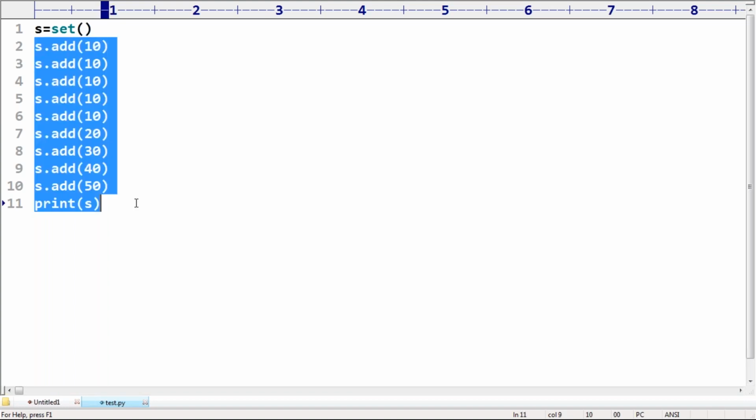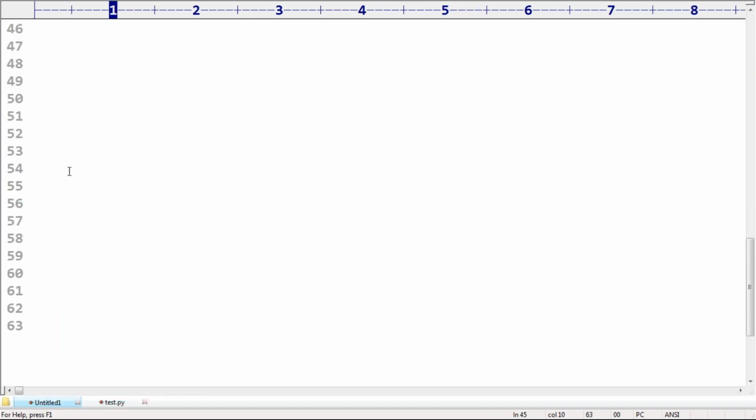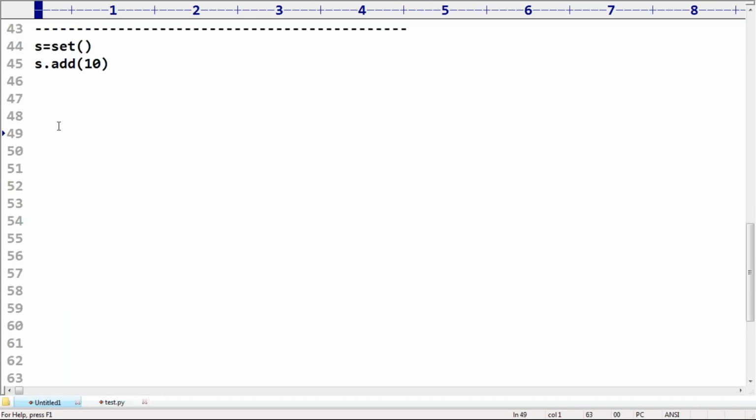Suppose I have a list already. I have some list already, sir. Can you please add this list of elements to the set? How you can add that is the second method we need to talk about. So the first method we covered is the add method. The second method we are going to talk about is update. We will discuss it. There are two small doubts. Let me talk about that.